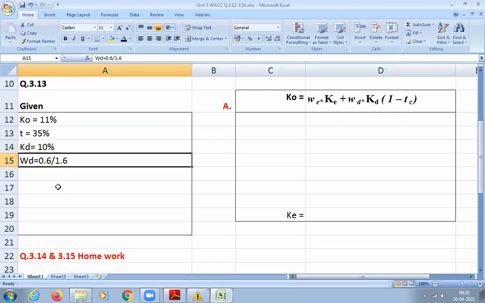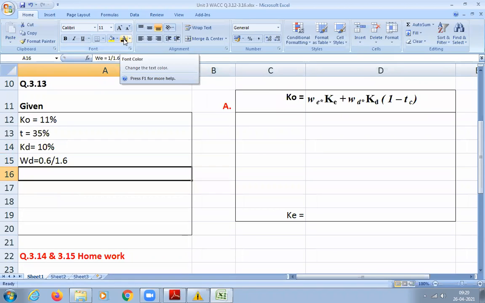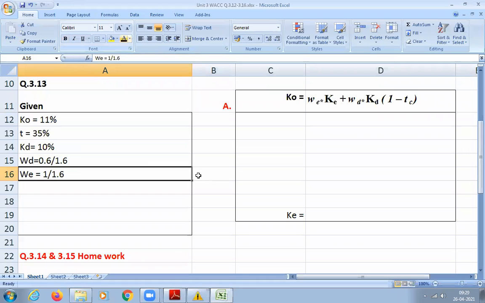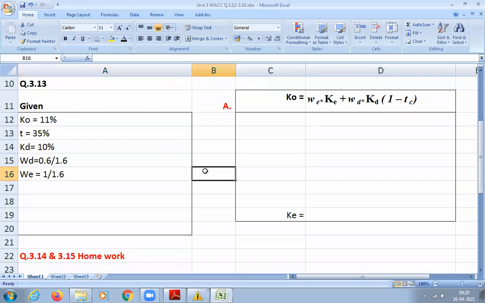That is nothing but in the weight thing. If you want to calculate, the weightage for debt will be 0.6 divided by 1.6. The total is actually 1.6. In that 1.6, 0.6 is debt. And how much will be equity? It's given there in the question, debt equity. That means the first one is debt, second one is equity. So for debt is 0.6. So how much is equity? 1 is equity. So 1 divided by 1.6.